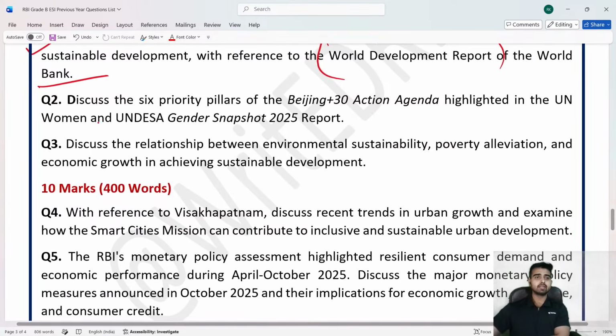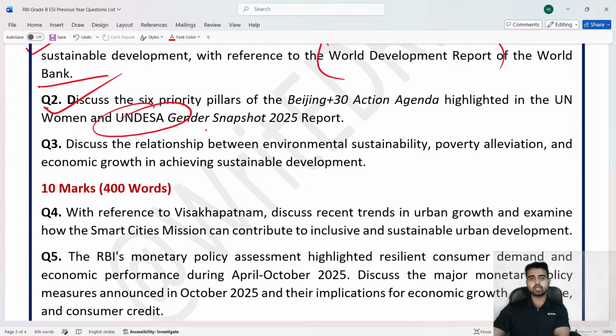ठीक है? Then discuss the 6 priority pillars of Beijing Plus 30 Action Agenda highlighted in the United Nations Women and UN DESA Gender Snapshot 2025 report. Again, on a report, international organizations के reports होते हैं, बहुत important होता है.